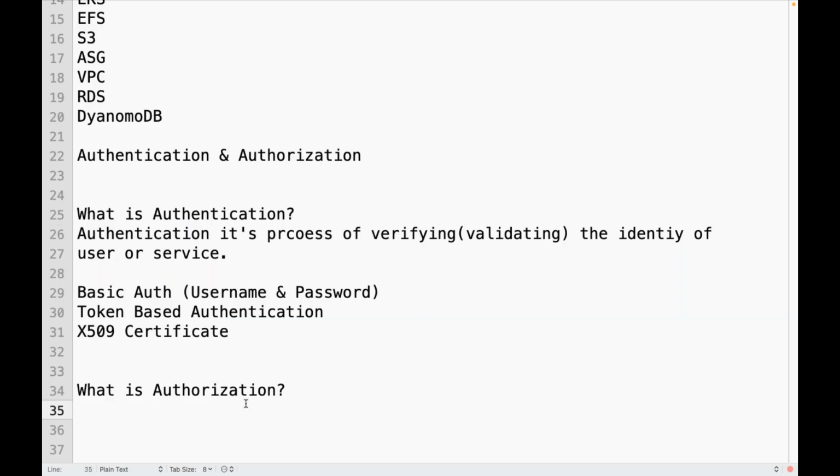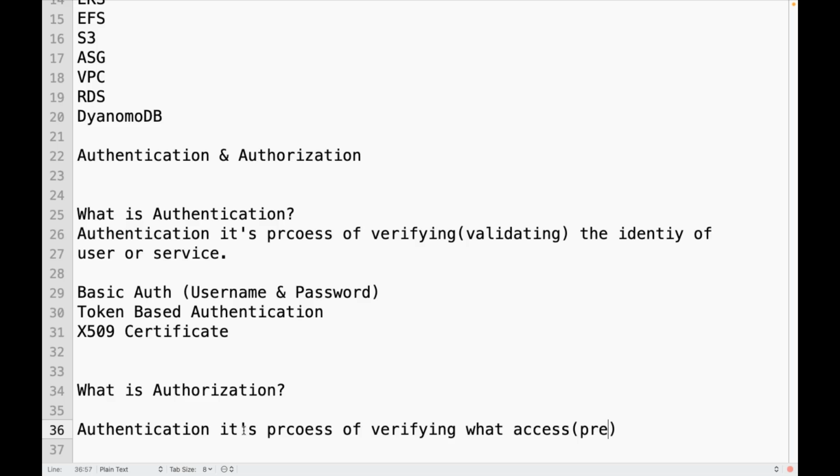So authorization is a process of verifying the access. It is not giving the access. We are not giving the access using authorization. We are verifying the access. Authorization is the process of verifying what access they have on specific resources, basically what permissions they have.